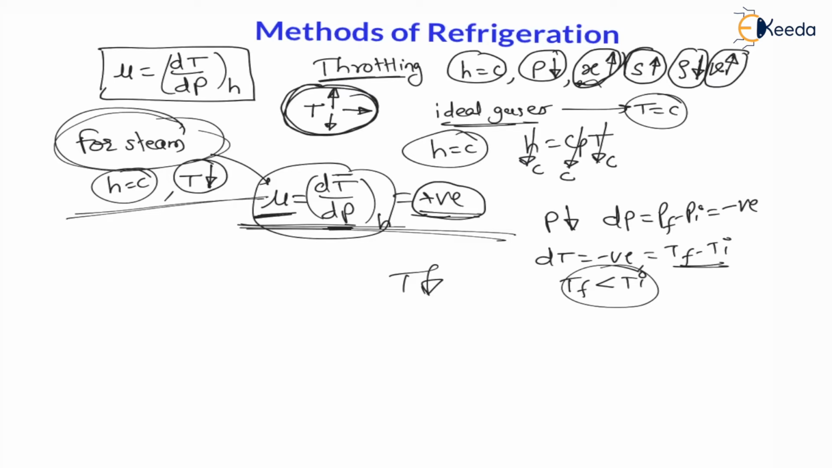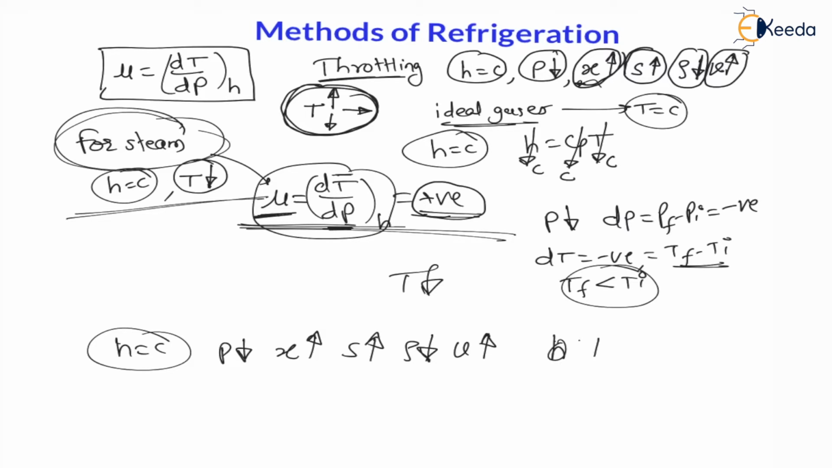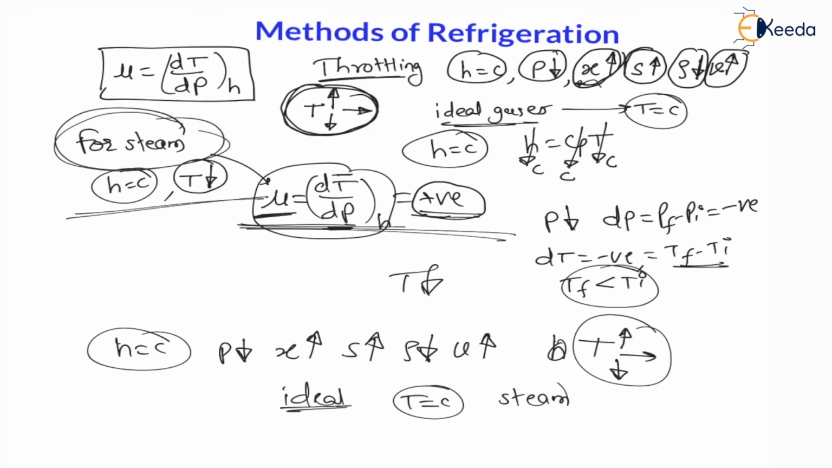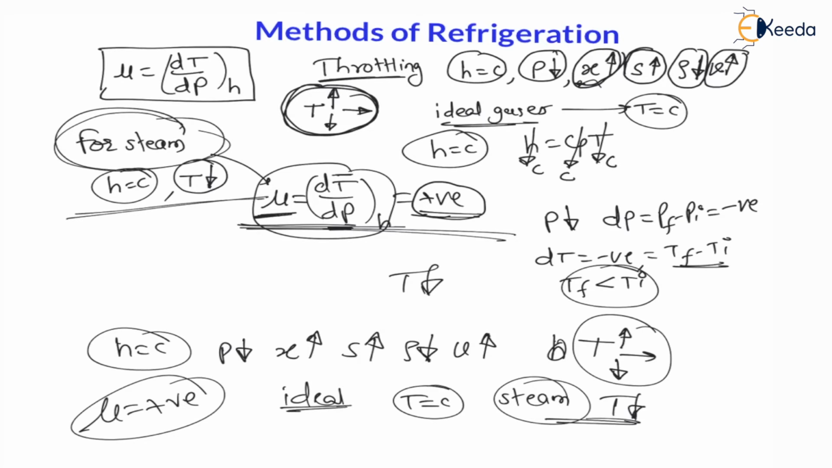Here again I am repeating, due to throttling, enthalpy is always constant, pressure always decreases, therefore quality of steam always increases, entropy always increases, entropy of universe, density always decreases, specific volume always increases. And for real gases, temperature may increase, may decrease, or may remain constant. For ideal gases, due to throttling, temperature is constant. And steam is a real gas. For steam, due to throttling, temperature always decreases, because Joule-Thomson coefficient is positive for steam.